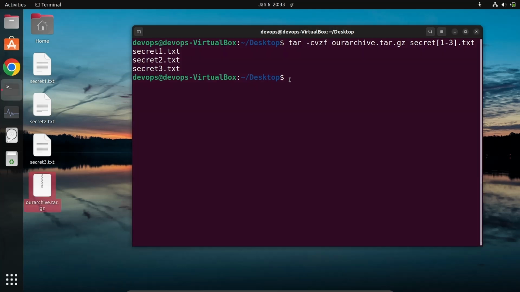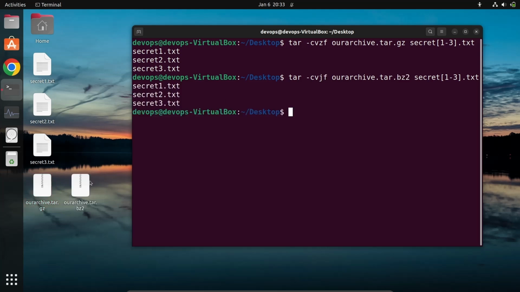Okay, how do you compress the data by using bzip? So the extension is bz2. Okay, so in here you are not creating an intermediate tar file, right? So instead of z, I will give option j. So here I am following the bz compression technique. If I hit enter, it has given that also.